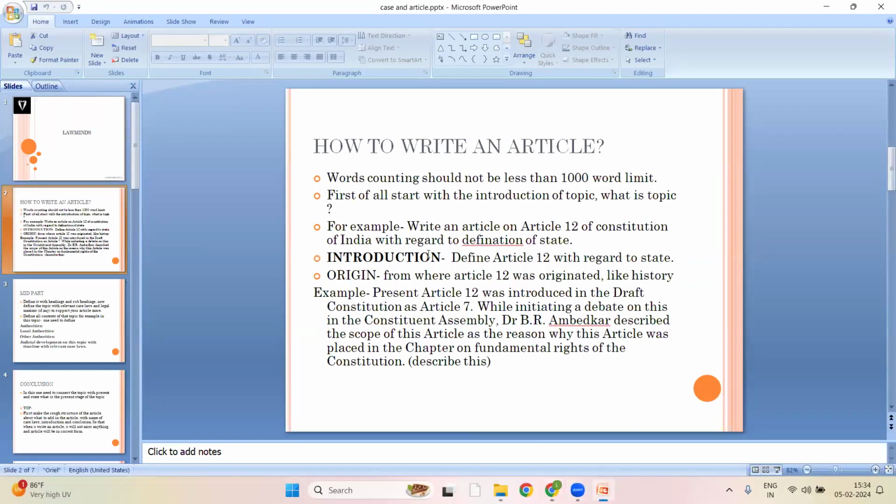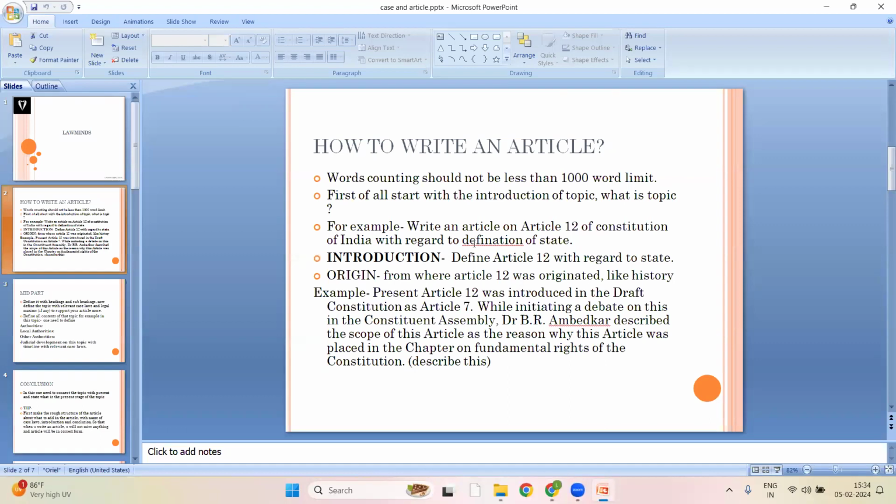Then what to write in the introduction? We will go one by one. For example, you have got an article to write on Article 12 of the Constitution of India with regard to the definition of state. So first of all, in the introduction, you have to define what the topic is. In this example, the topic is Article 12 with regard to the definition of state. So you have to first of all explain the topic.